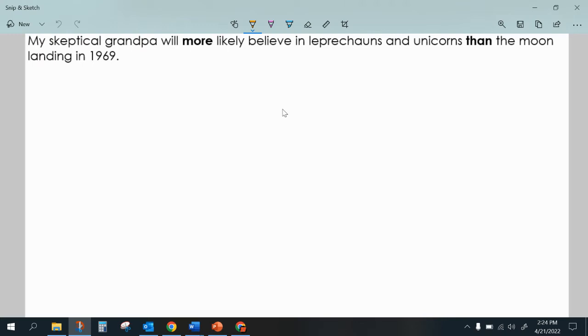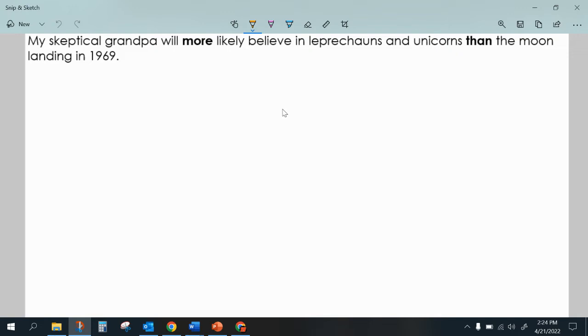So the second example we'll look at is using the word than. And oftentimes with the word than, we're going to use a comparative word. In this case, we're going to use the word more. So you can see that I've bolded those in this sentence. So my skeptical grandpa will more likely believe in leprechauns and unicorns than the moon landing in 1969.